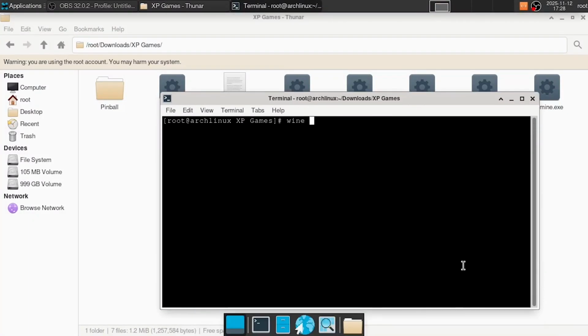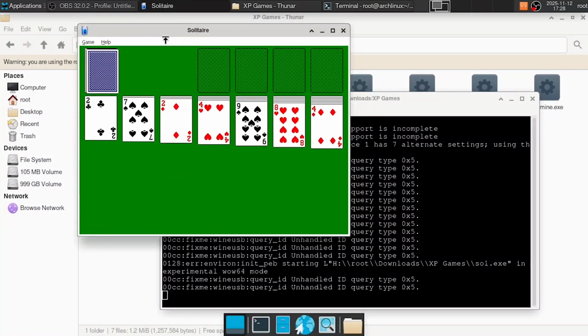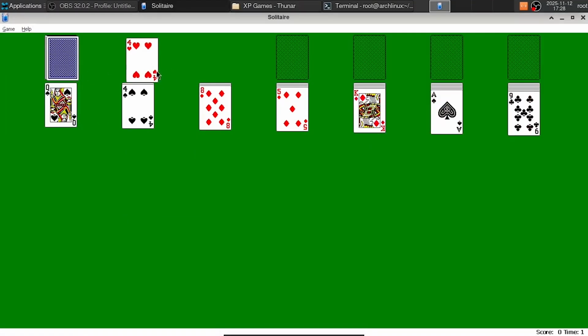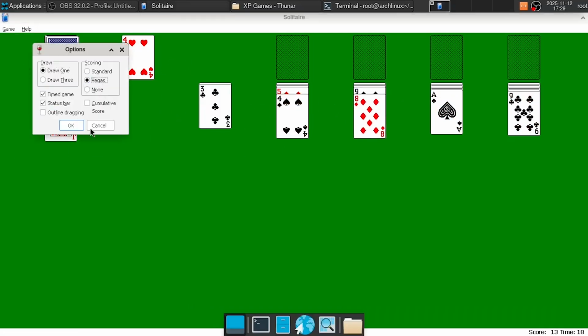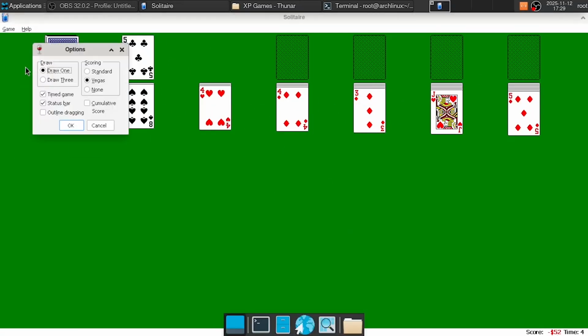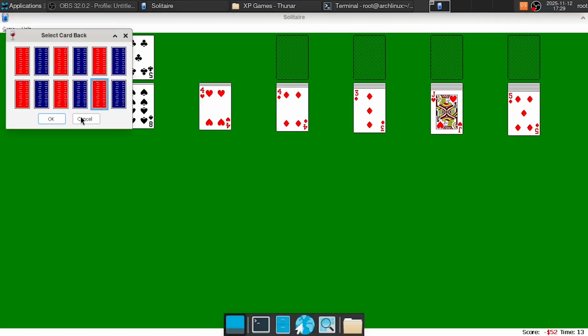So yeah, Spider is great, Solitaire is also okay. Here's the About box with Wine's developers by the way, and that in itself is pretty interesting when you consider that all of Wine is brought to us with reverse engineering. I mean, Microsoft documents only part of the Windows functionality.